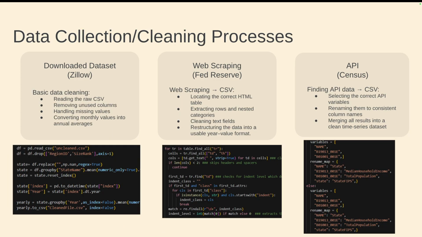So, for our downloaded data set from Zillow, we can see that on the bottom, we have code where we're just finding column names, replacing any values that we don't need, replacing np.nans, so just data cleaning. For the web scraping, we used Beautiful Soup, and we're searching through the headers to find our relevant columns and data, and we're extracting that into a CSV. For the census, we are parsing through all the different websites, and the piece of code that we extracted here was how we're looking for the variables and renaming them so that we can extract them later.